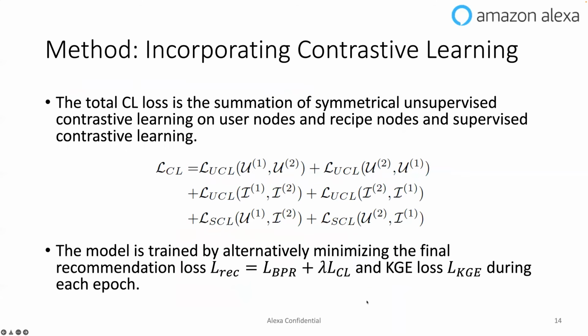So in the end, we combine all those unsupervised and supervised contrastive learning losses together to form a final loss. And the model is trained by alternately minimizing the final recommendation loss, BPR loss plus contrastive learning loss, and knowledge graph loss during each epoch.